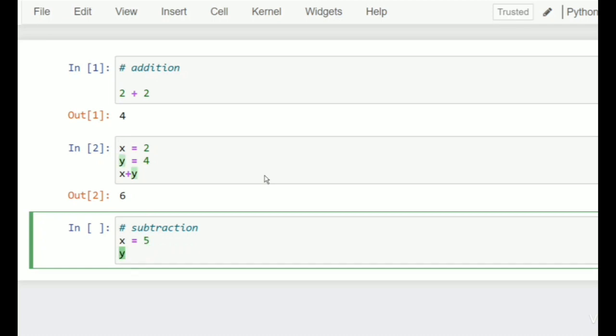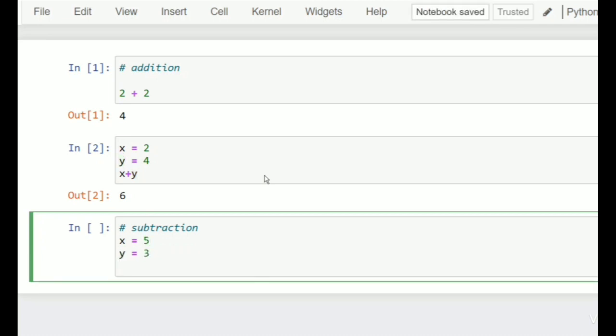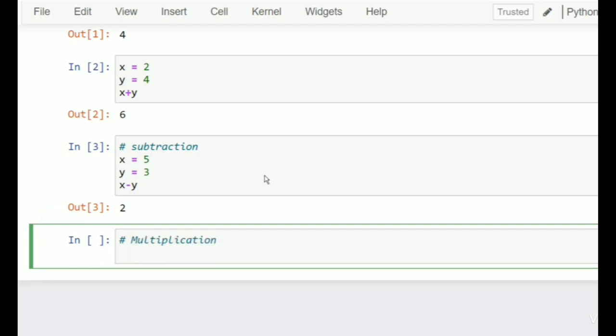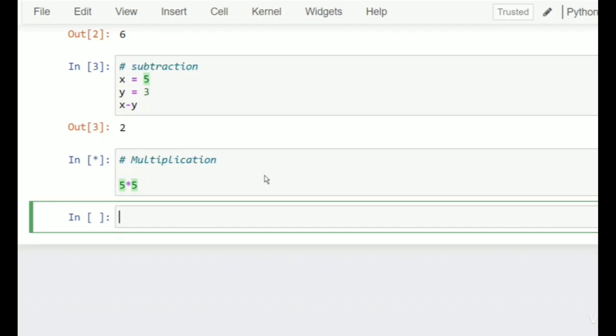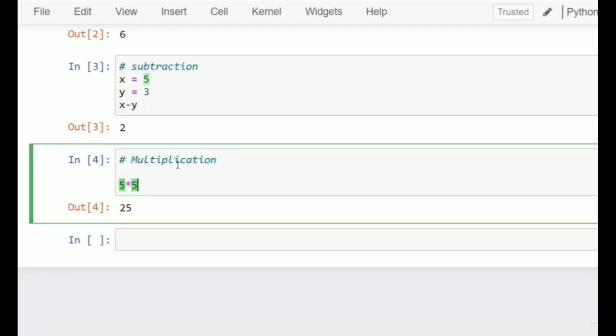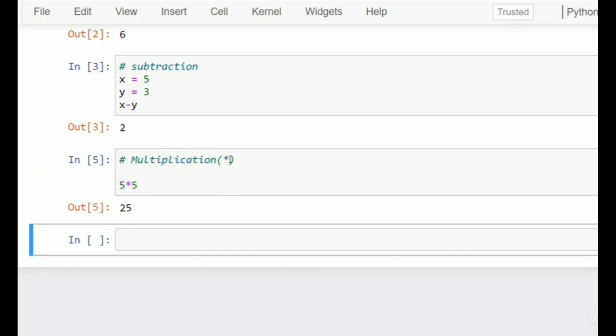X is equal to 5, y equal to 3. Then x minus y, the output is 2. For multiplication, we can do 5 into 5 equal to 25. The asterisk sign represents the multiplication. I should mention this here.